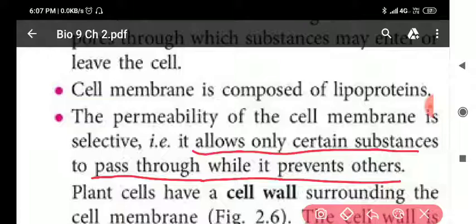So my dear students, the question can be asked from here: why is the plasma membrane known as semi-permeable or selectively permeable membrane? Then my dear students, you have to write this answer: because it allows only certain substances to pass through it, while it prevents the others.